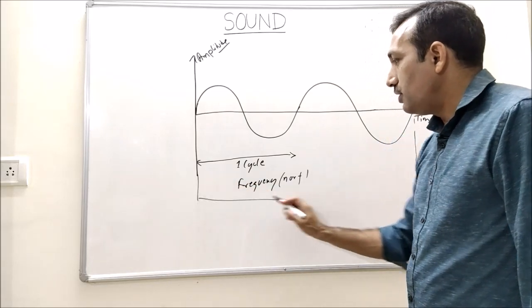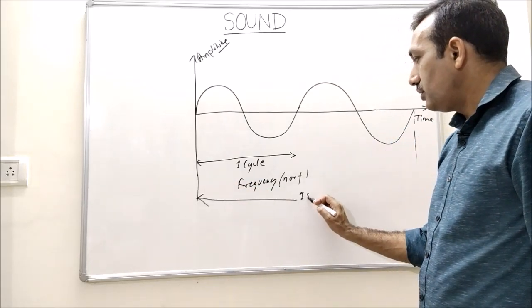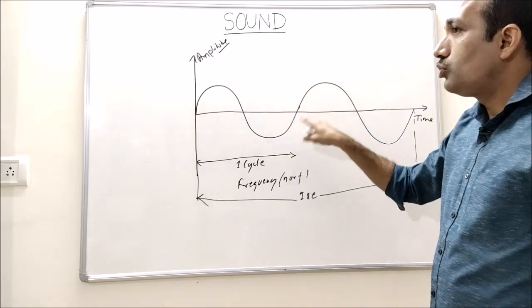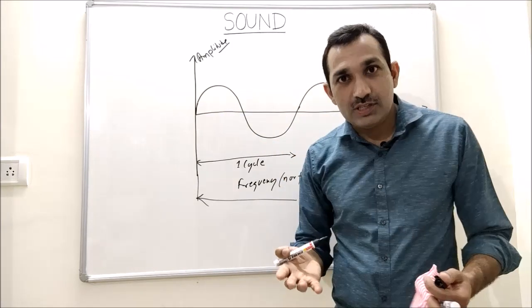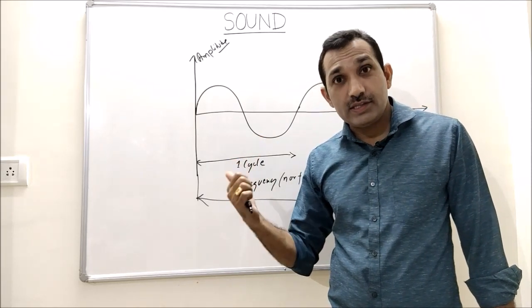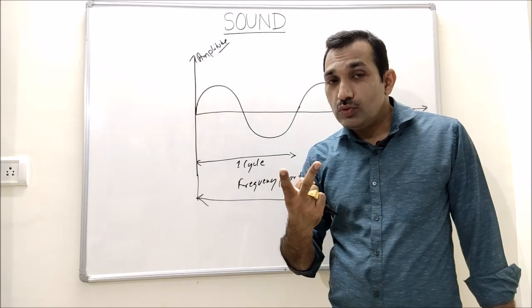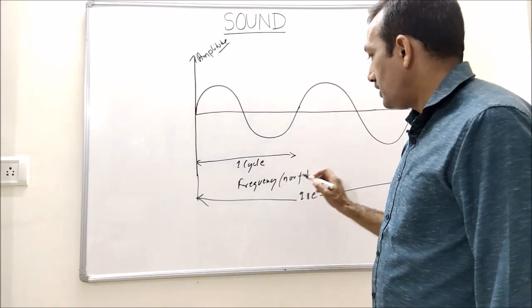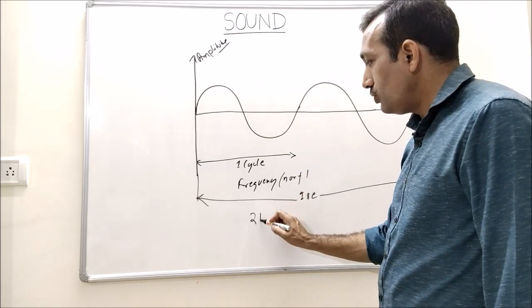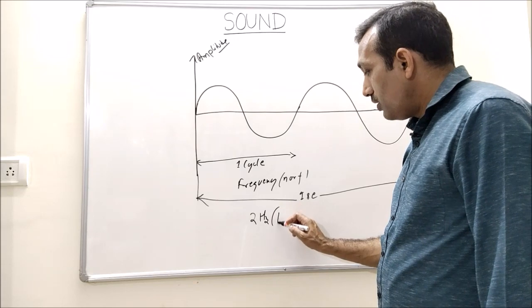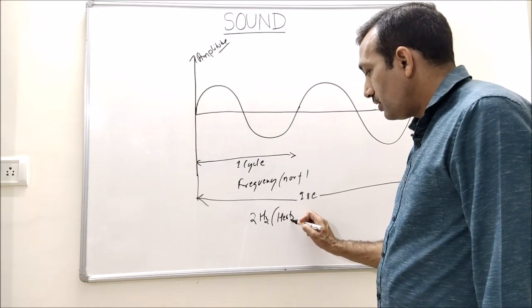Say for example, from here to here it's 1 second, then it has 2 cycles. That means the frequency of this wave which we are seeing here is 2, and the unit is hertz. So I can write 2, it is written as capital H and small z, or hertz.